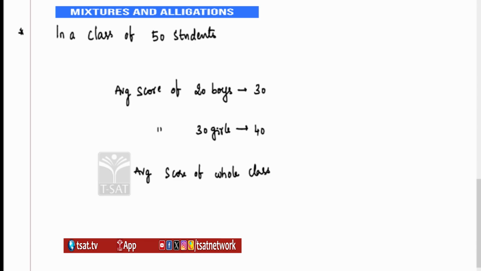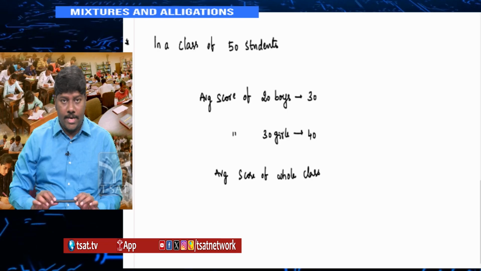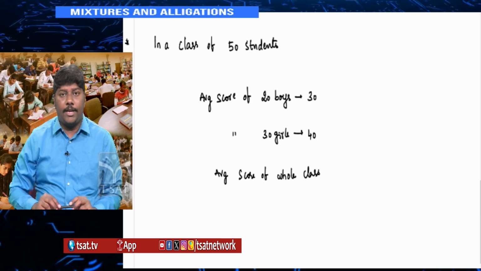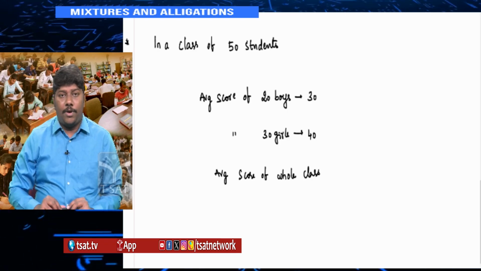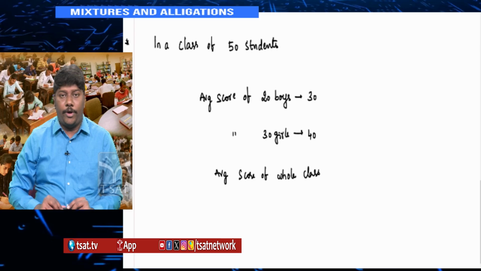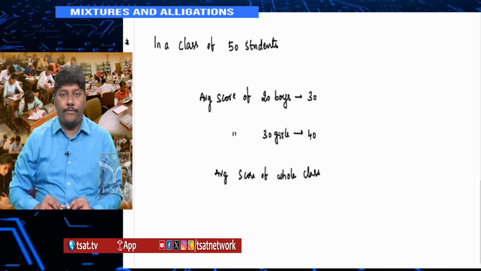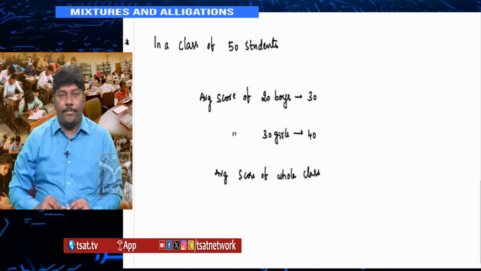First try to do it normally, then we'll explore the concept of mixtures and alligation using this example. Everyone knows how we find the average of the whole class. Average means sum of observations divided by number of observations. So you find the total score of boys and girls and divide by the number of members in the class.